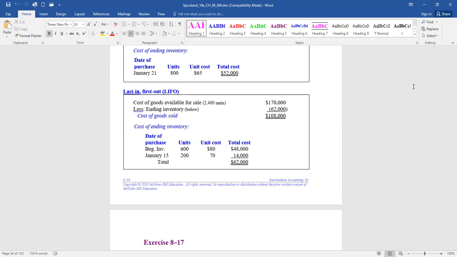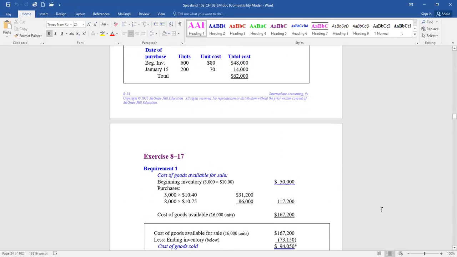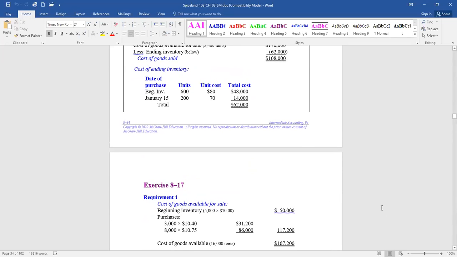Now we're going to assume C&B uses a periodic inventory system and the average cost method. So remember, periodic, we are determining all the cost of goods sold at one day for the entire period. We're not removing inventory as we sell it. So how do we approach this? Well, when it's an average, the first thing we want to do is determine the total cost of everything we could have sold.